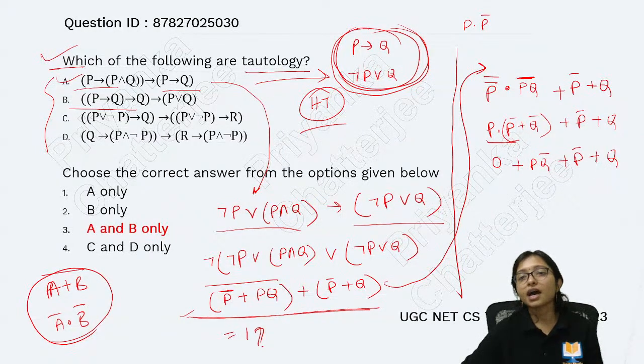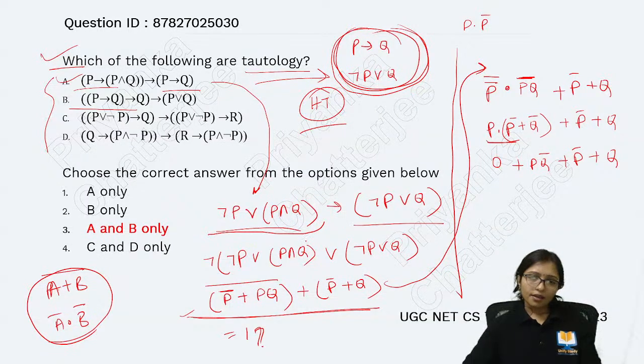Right? Now if you are solving this one, are you getting 1? Here, not P or Q. Did I make any mistake? P bar, P and Q, not P or Q implies this one.